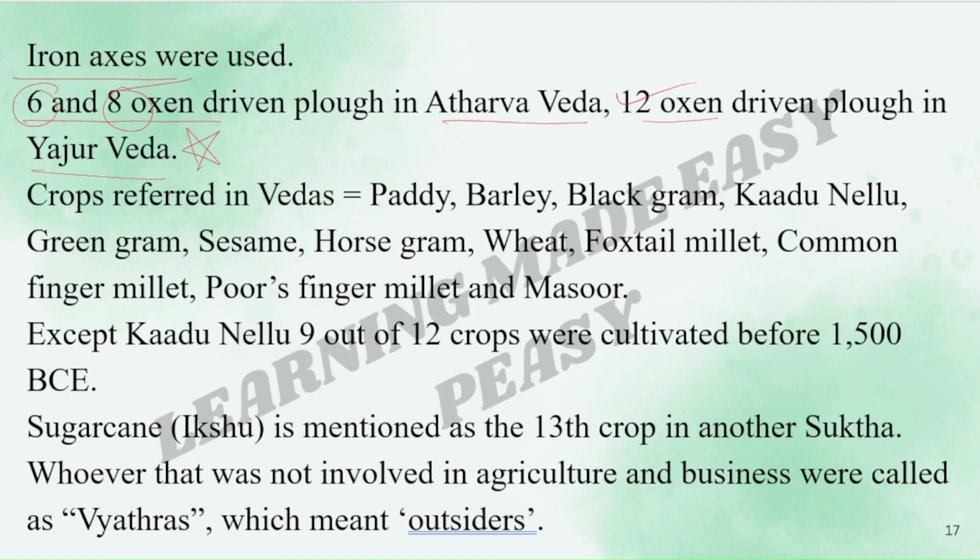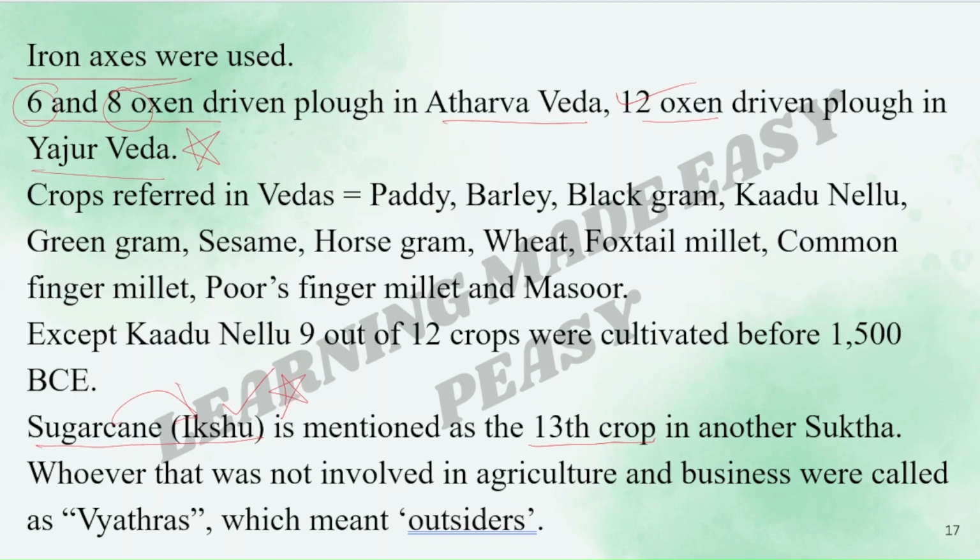Crops referred in Vedas were paddy, barley, black gram, kadunellu, green gram, sesame, horse gram, wheat, foxtail millet, common finger millet, poor's finger millet, and masoor. Except for kadunellu, 9 out of 12 crops were cultivated before 1500 BCE. Sugarcane means ikshu. Please remember these kind of names, they are very important. Ikshu. Sugarcane was called as ikshu. Is mentioned as the 13th crop in another sukta.